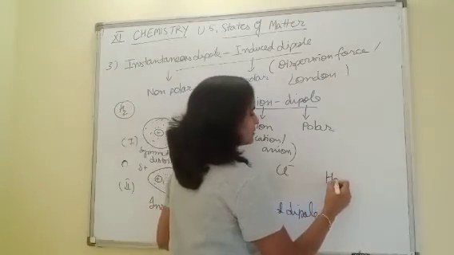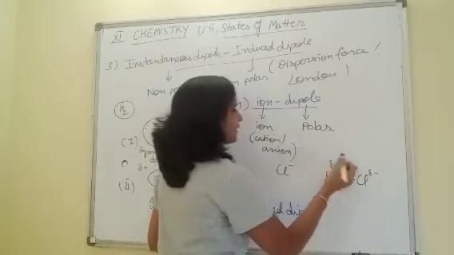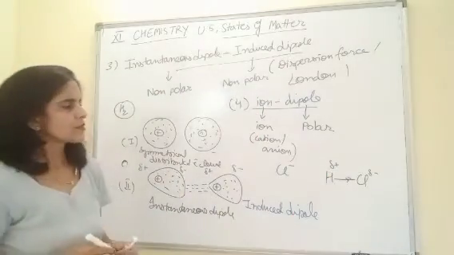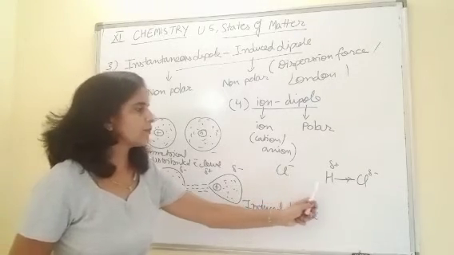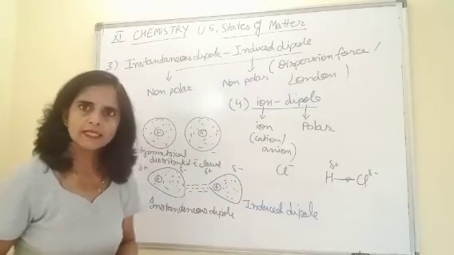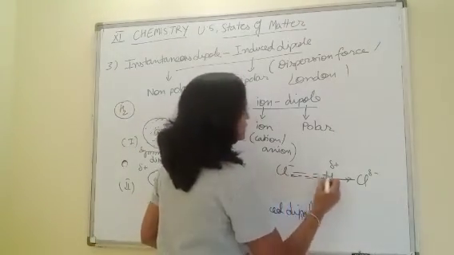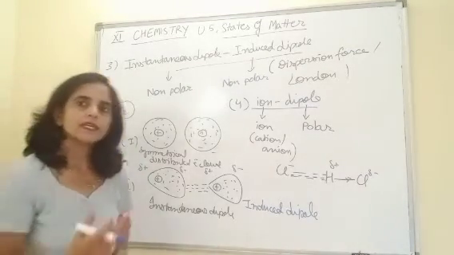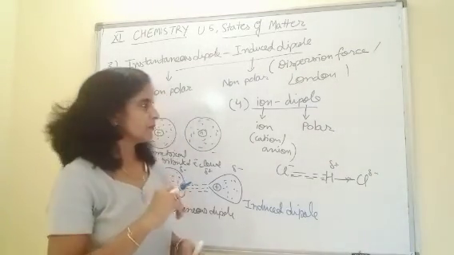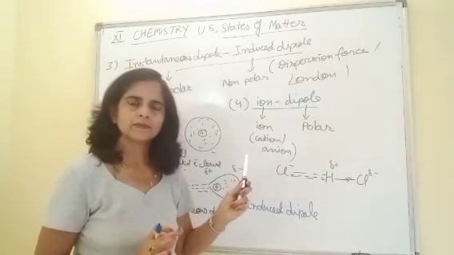HCl has polarity. So this negative charge and the positive pole experience a force of attraction. This force is termed as ion dipole force. It can be with a cation even, because we talk about any kind of ion, cation or anion.